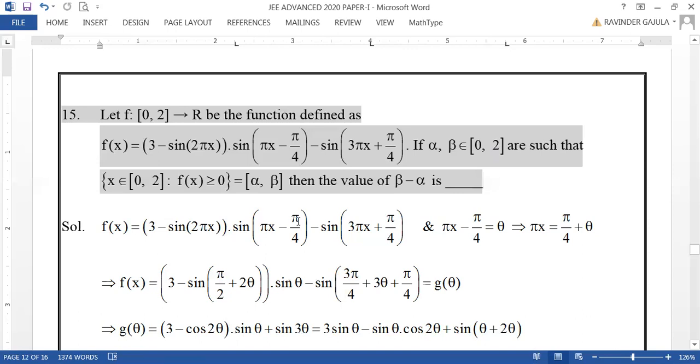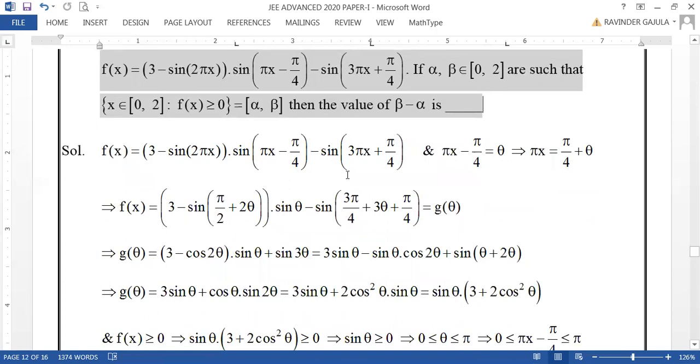For this, dear friends, f of x is looking in terms of pi x minus pi by 4, pi x minus pi by 4, pi x minus pi by 4. So let us consider pi x minus pi by 4 equal to theta. Then pi x equals pi by 4 plus theta. Now substituting that pi x here, 3 minus sine of 2 pi x means 2 into pi by 4 plus theta, which becomes pi by 2 plus 2 theta. This is times sine theta minus sine of 3 pi x, which becomes 3 pi by 4 plus 3 theta plus pi by 4. Got the point? So this is f of x.